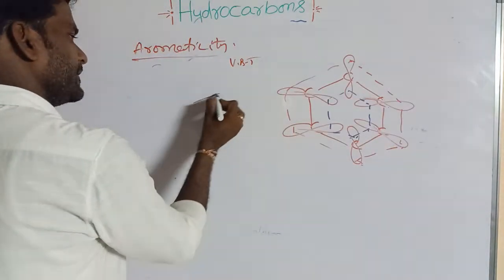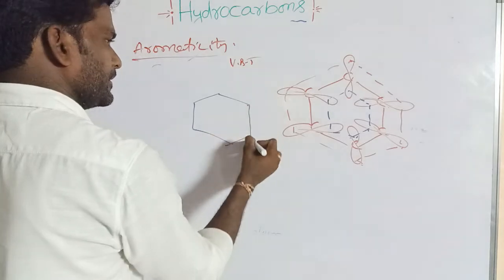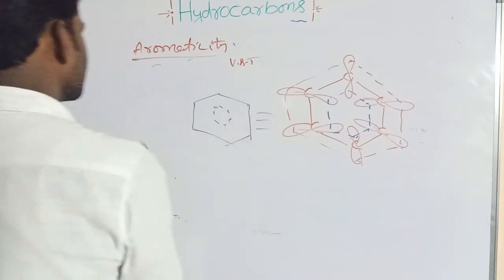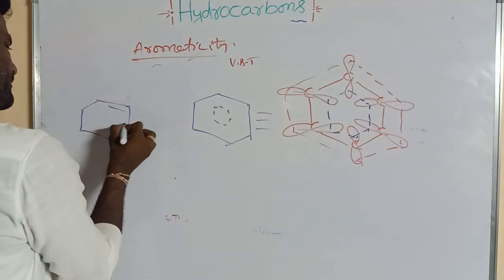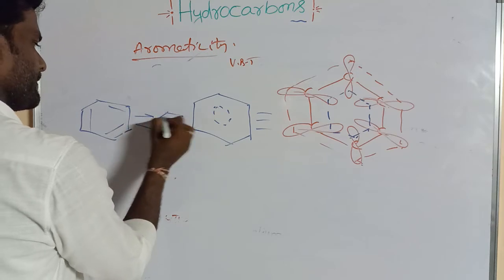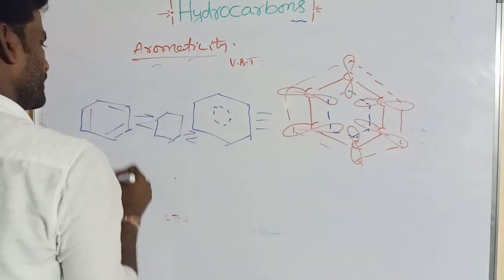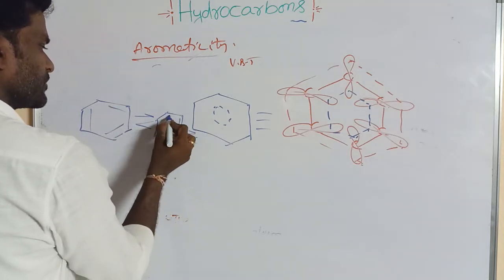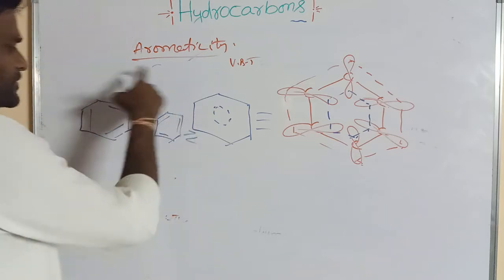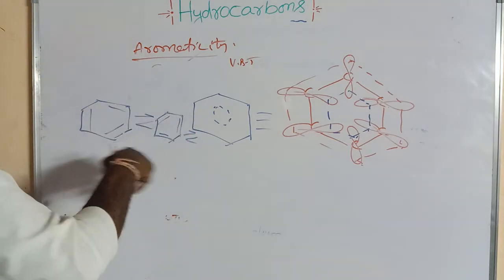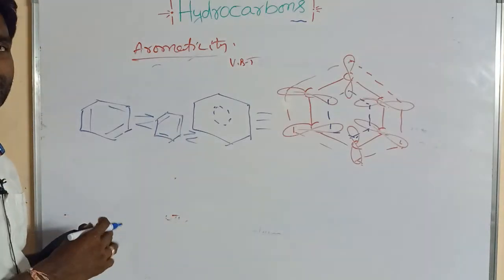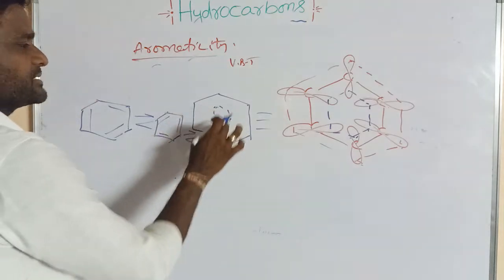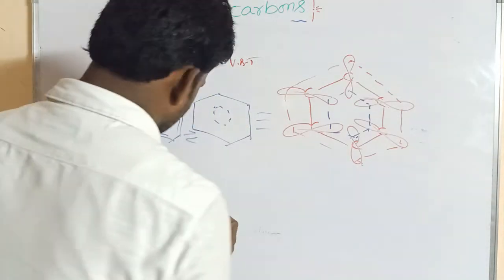So that forms the pi bond, and the electrons are continuously delocalized. That means the pi bond is present here. Now we can write double bond, single bond, double bond, single bond. The pi bond is continuously delocalized, continuously rotating around the ring. That is the delocalization of pi electrons. Finally, this is the hybrid structure of benzene, right?